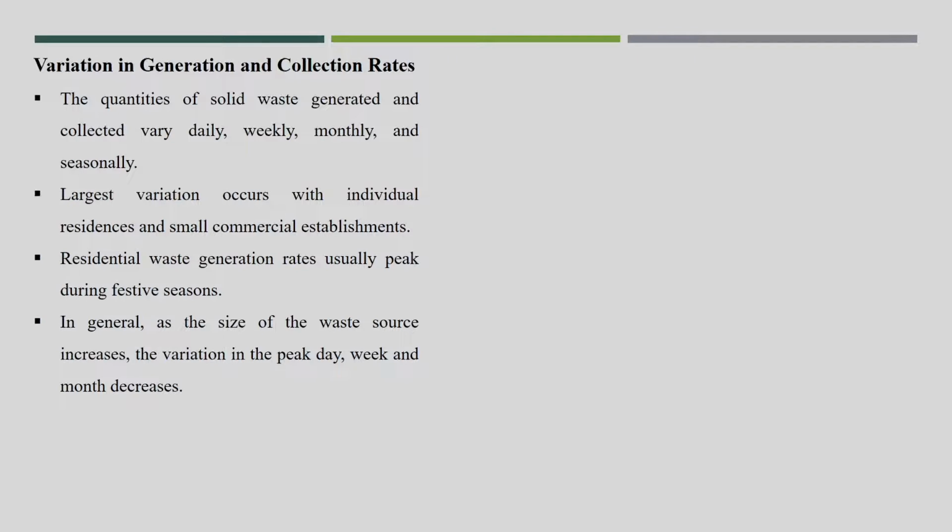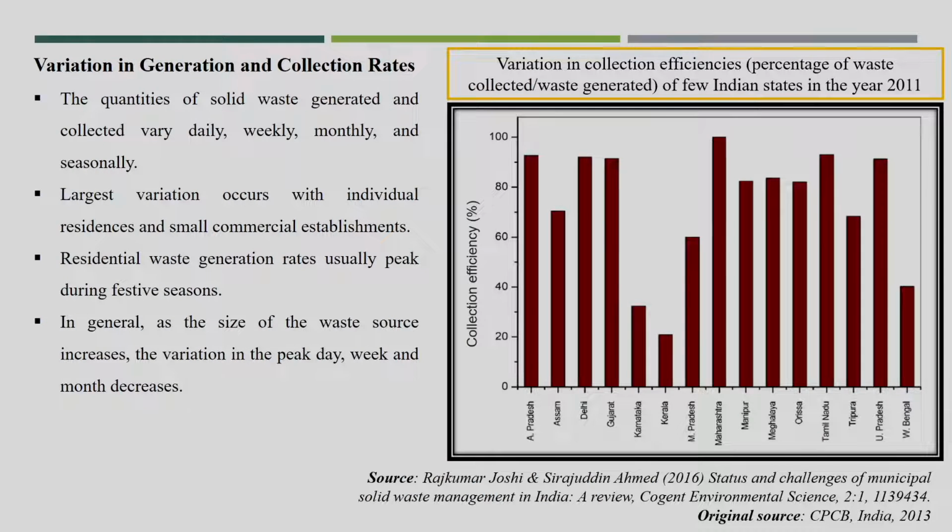In general, as the size of the waste source increases, the variation in the peak days, week and monthly decreases. When a large amount of waste is getting generated even in small localities, the variation also will be less in that case. So, this is another graph where we will see the different states of India and their